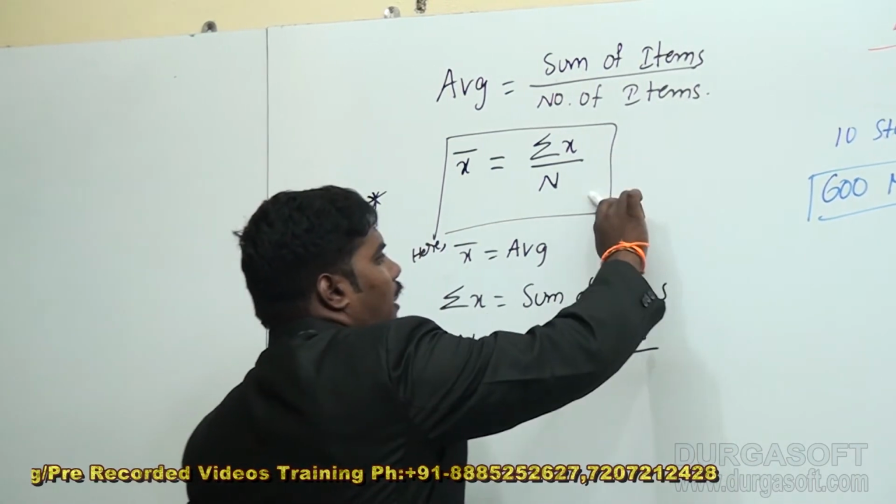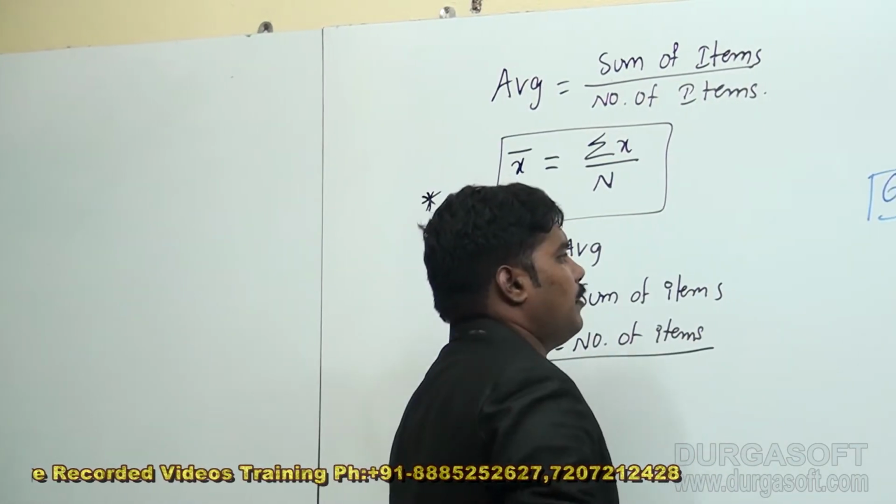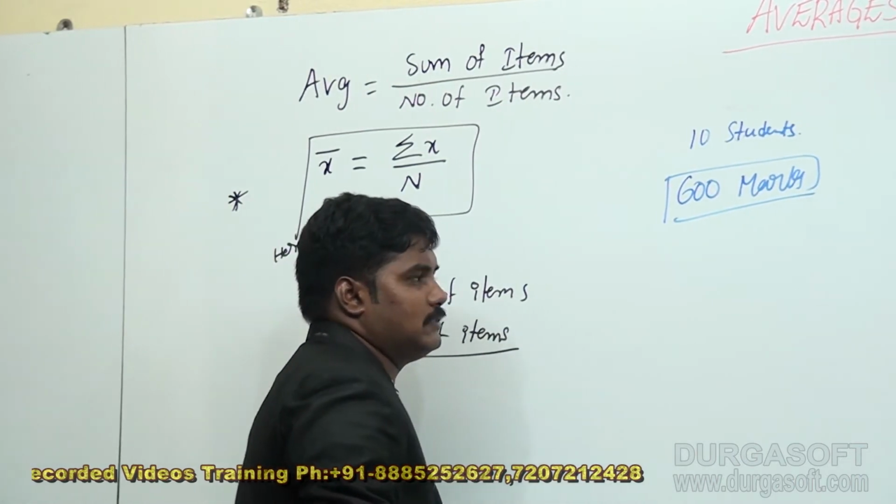Simple, 600 by 10. Here the sum of the marks of the students is 600.